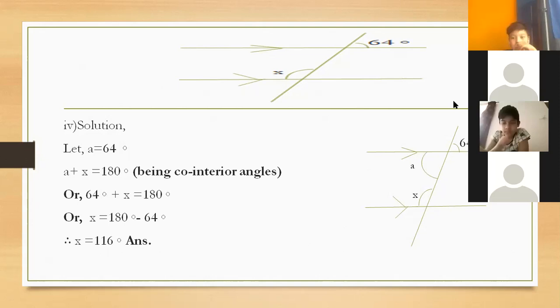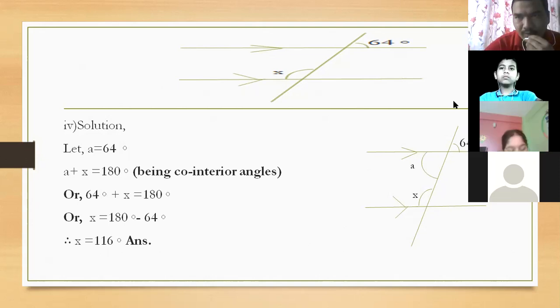Okay, children. First of all, we have to suppose this angle is A. A equals 64 degrees, being vertical to this angle. Then A plus X are co-interior angles. Their sum will be 180 degrees. A plus X, look here, their sum is 180 degrees, being co-interior angles.